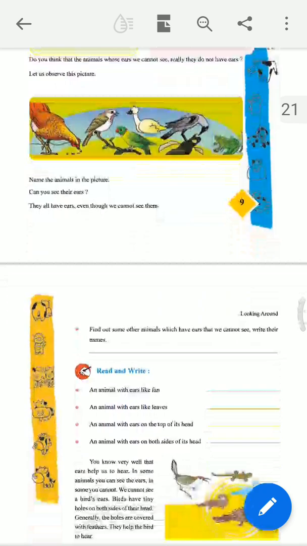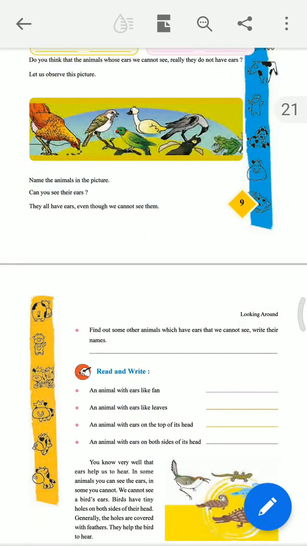Next point is: some pictures of birds are given there. Then they have asked the question, do they really not have ears? Can you see their ears or not? They all have ears, even though we cannot see them.